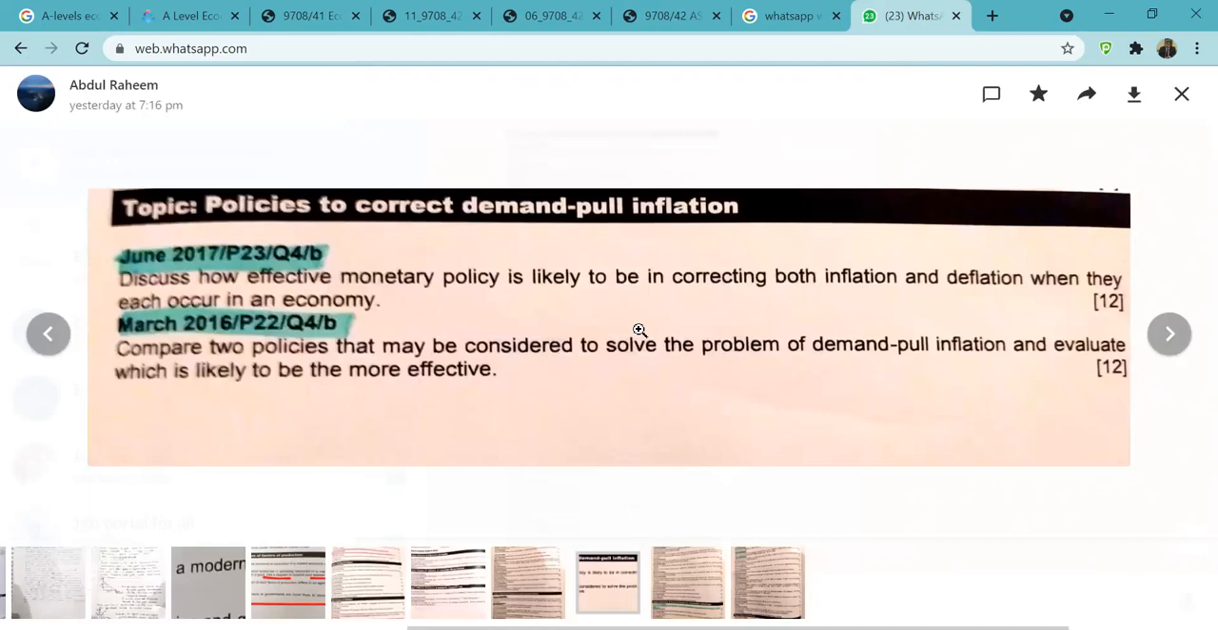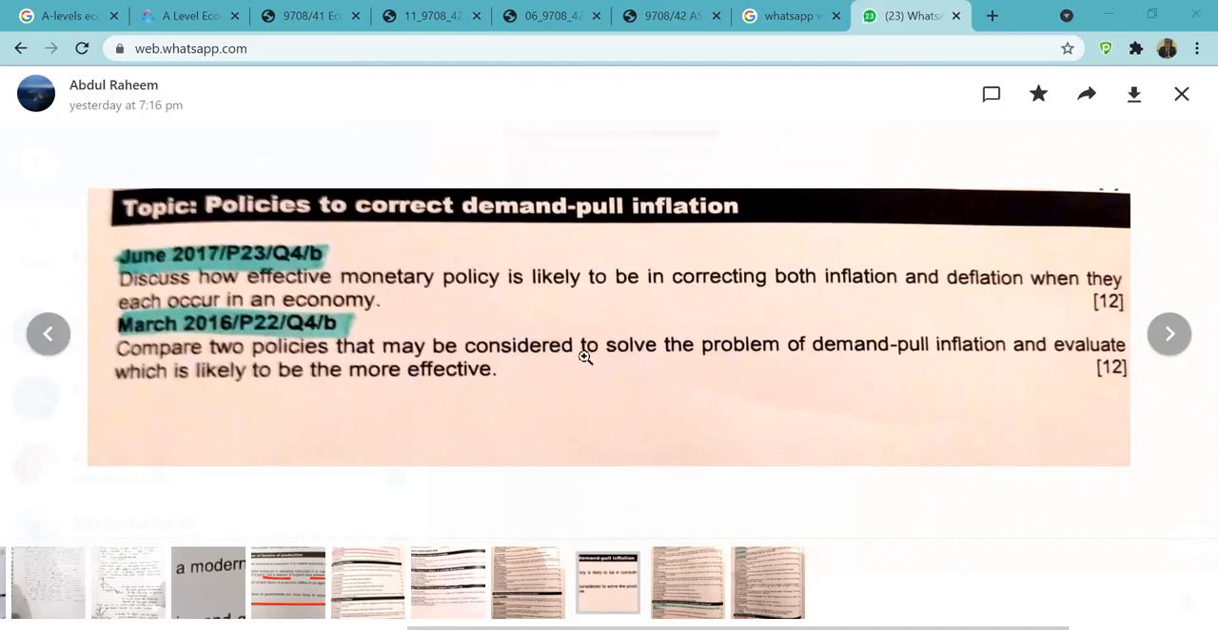Discuss how effective monetary policy is likely to be in correcting both inflation and deflation when they each occur in an economy. 12 marks. Explain two policies that might be considered to solve the problem of demand pull inflation and evaluate which is likely to be more effective. Okay, now let's do the bottom one today, and then tomorrow we'll do the upper one. Right, perfect. Thank you so much, Abdullah.